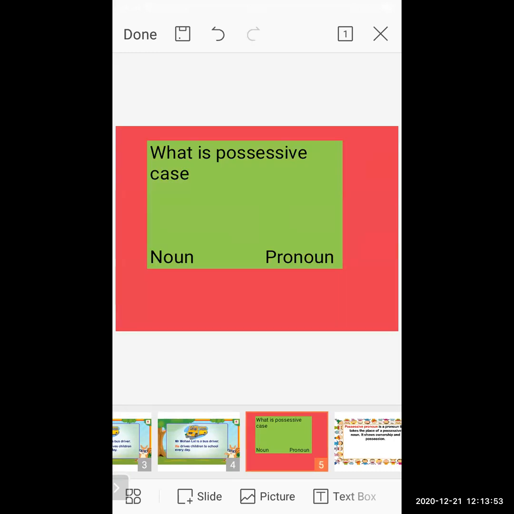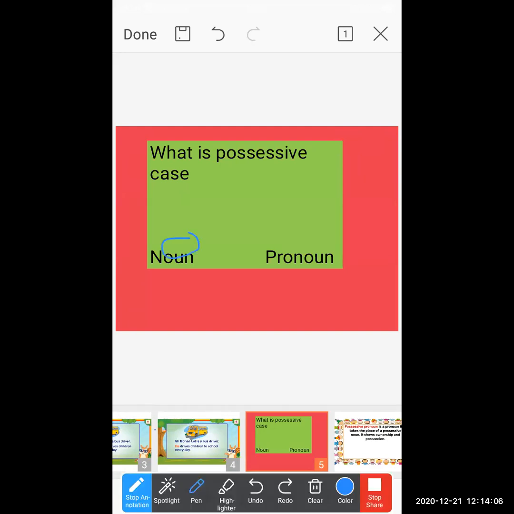Now, possessive case. Here in this topic, we have a possessive case. Now, what is the possessive case? Just pay attention towards the possessive case. What is exactly the meaning and definition of this possessive case?